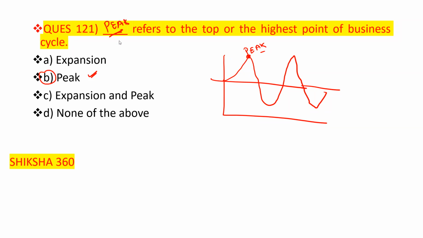Expansion we can say means we are elaborating or increasing our business. They are asking about the top point, or the highest point of the business. That is known as the peak. So option number B is the correct answer. Now move to the next question.